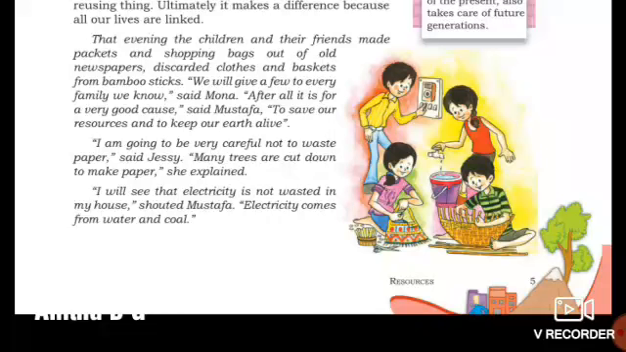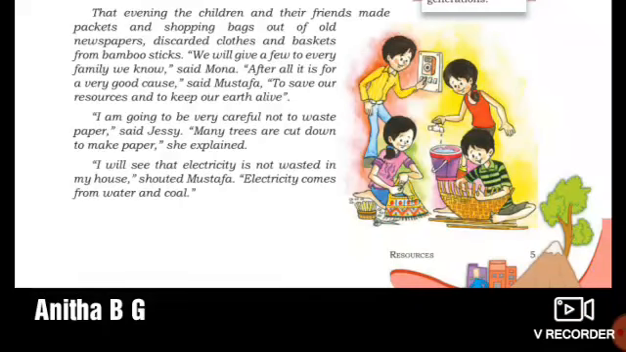I am going to be very careful not to waste paper, said Jessie. So Jessie said she was going to be very careful not to waste paper. Many trees are cut down to make paper, she explained. Yes, many trees are cut down because paper is prepared from trees.